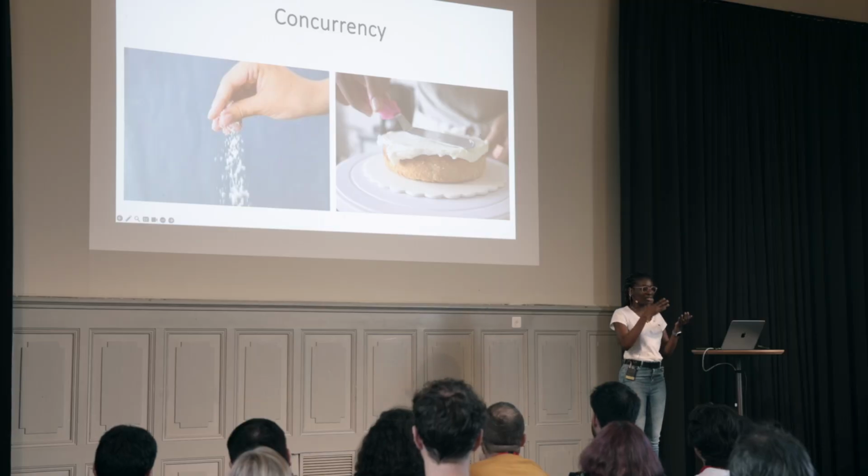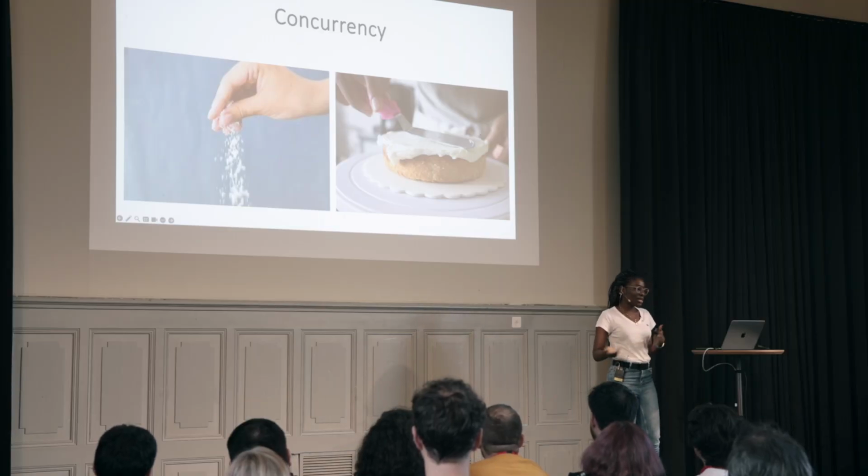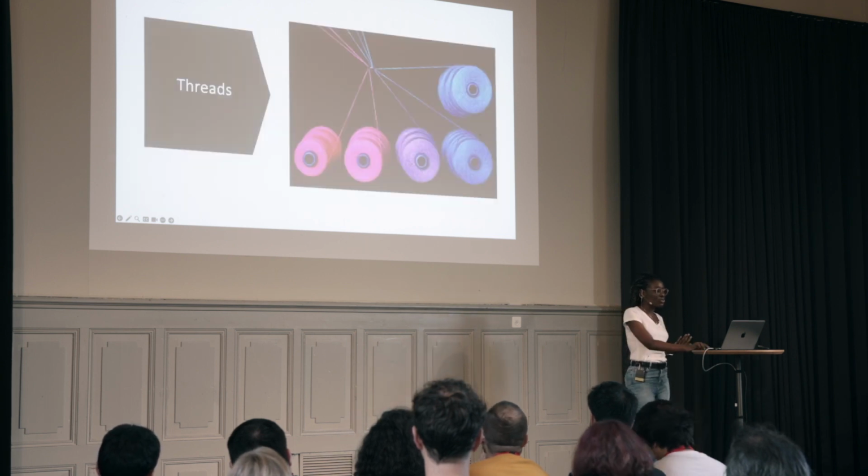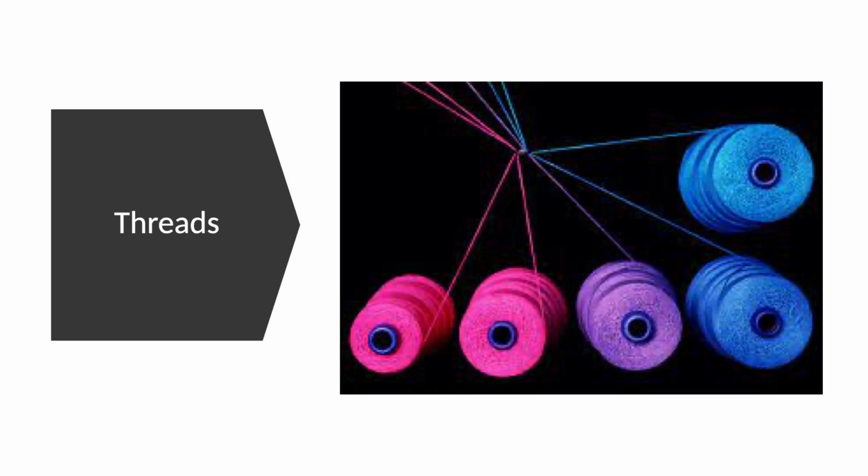How then can this be fast if we're not doing everything at the same time? Well, while we are waiting for the rice to boil, we can also add the butter to the cake. And while we're trying to wait for it to simmer, we can make a salad. In Ruby, a good example of this would be threads.